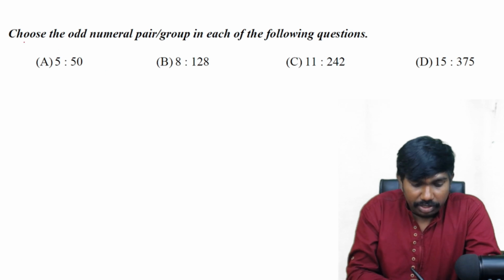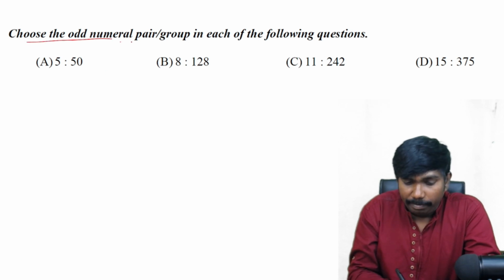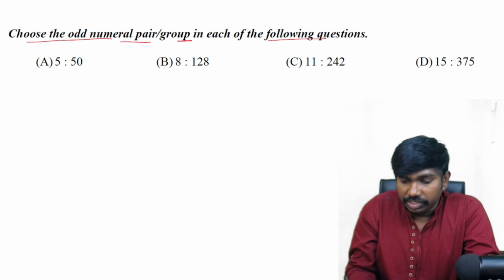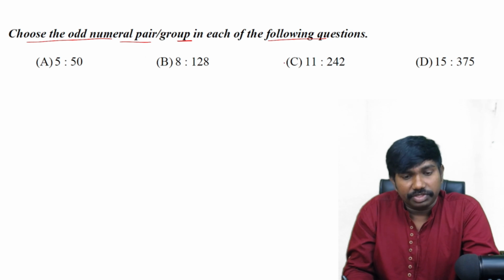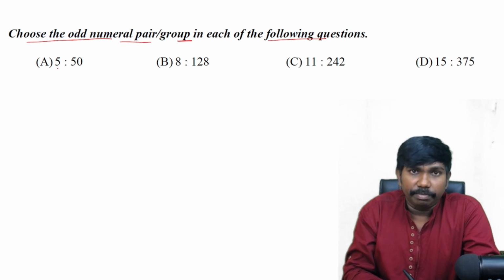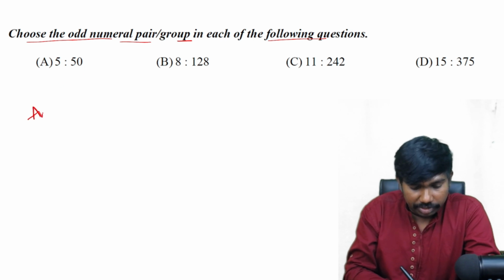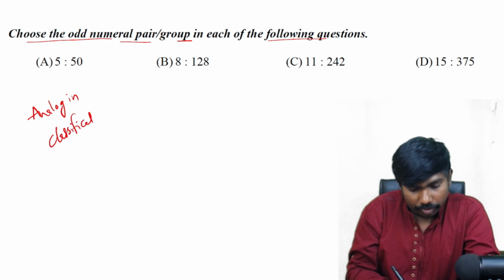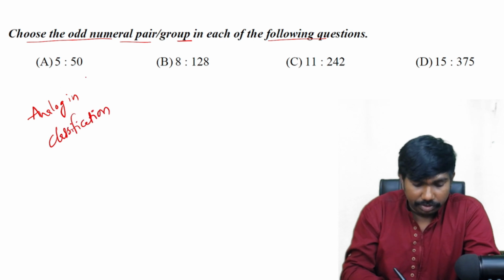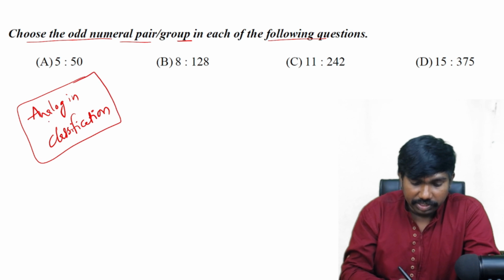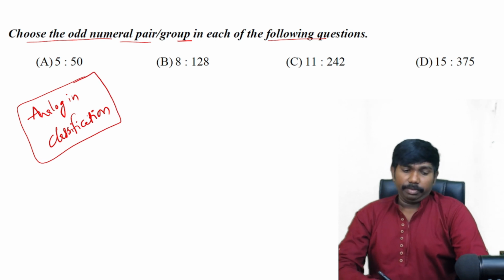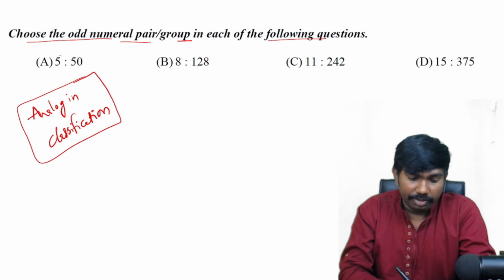Next question. Choose the odd numeral pair or group in each of the following questions, right? Earlier we have only one number, but here pair of numbers are there, and we can say these questions like analogy in classification. So different thing we need to identify. In that we are using similarity, right?